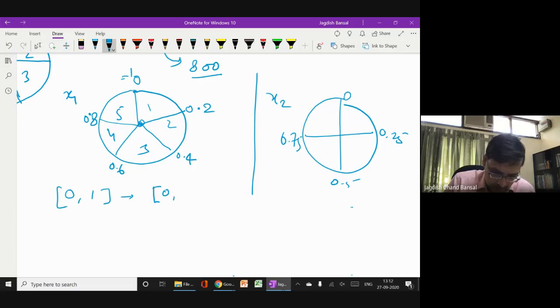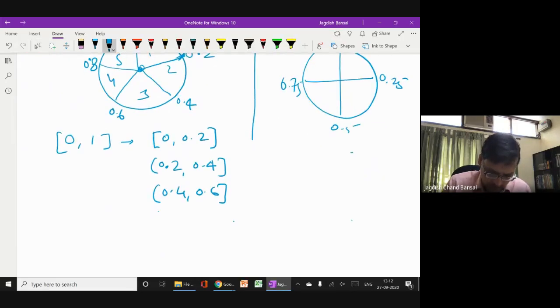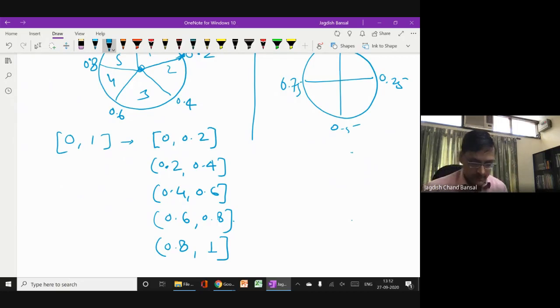One is your 0 to 0.2. Another is, let me put this small bracket here, that 0.2 I'm considering in this. So 0.4, then 0.6, then 0.8, and then 0.8 to 1. I hope you understand this. This one can be considered as 0, so let me take it as this. So 0, 1.